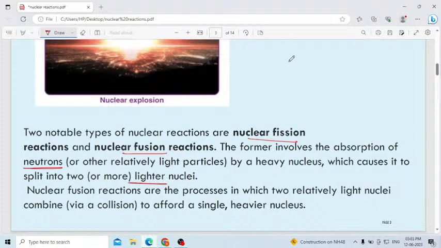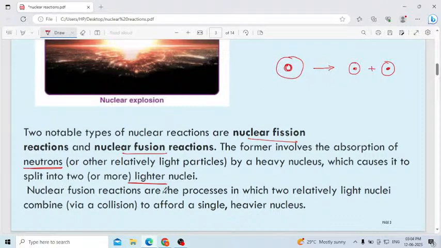Assume you have a big atom having a nucleus. This atom will absorb a neutron, then it will split into two or more atoms of lighter, smaller nuclei. Splitting up of the nucleus of an atom into two or three, this we call nuclear fission. Fission means, always remember, splitting.